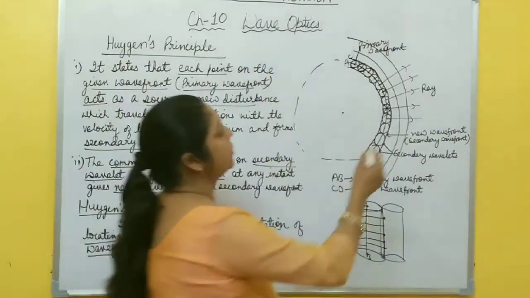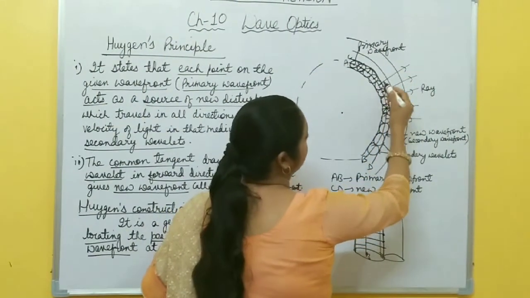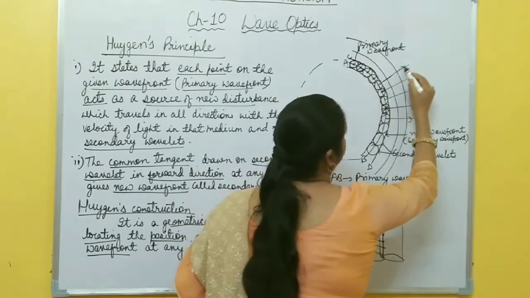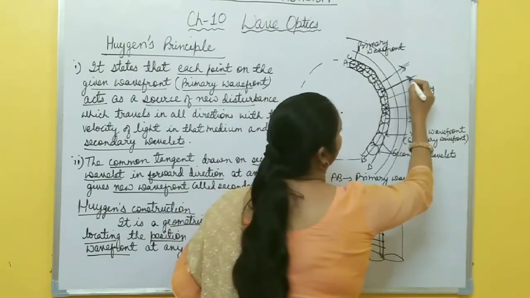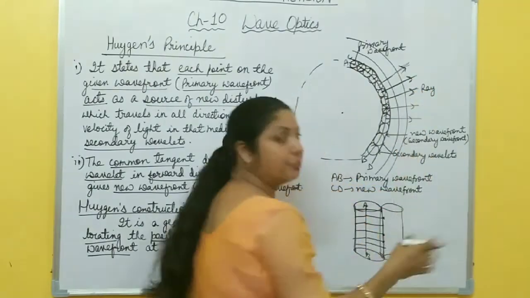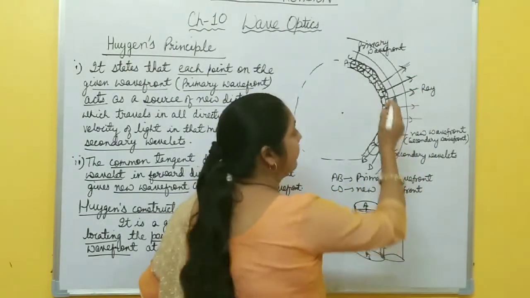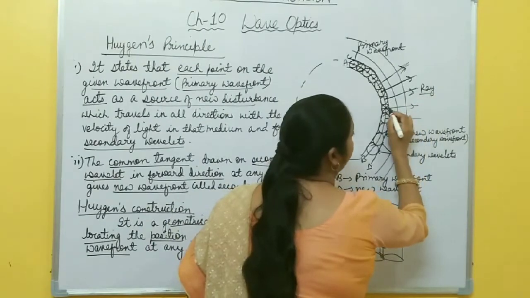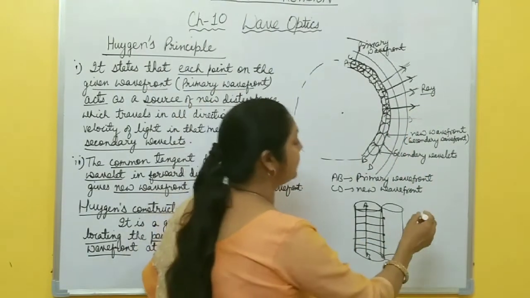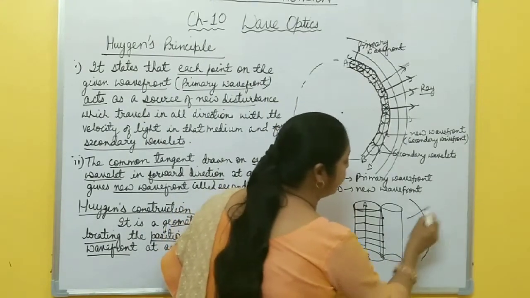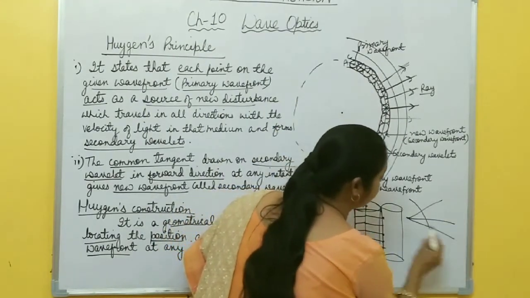Also, if you draw a ray line perpendicular to this wavefront, the line perpendicular to this wavefront gives the direction of propagation of energy, and that line is called a ray. Any line which is perpendicular to the wavefront, suppose this is a spherical wavefront, these are perpendicular lines.